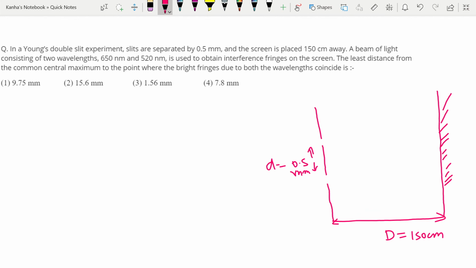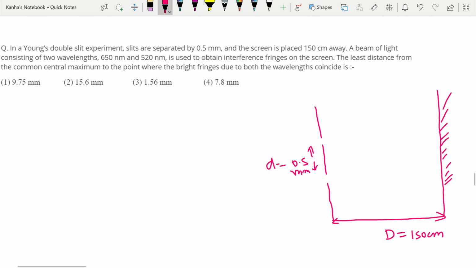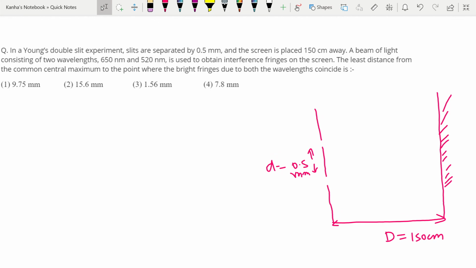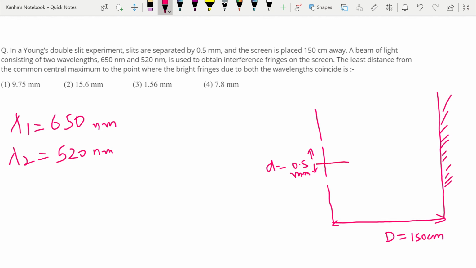Now it's written that a beam of light consisting of two wavelengths, 650 nanometer and 520 nanometer. Let me call the first wavelength 650, the second one 520, is used to obtain interference fringes on the screen. The least distance from the common central maximum, so let this be the common central maximum. We need to find the least distance from the common central maximum to the point where the bright fringes due to both the wavelengths coincide.